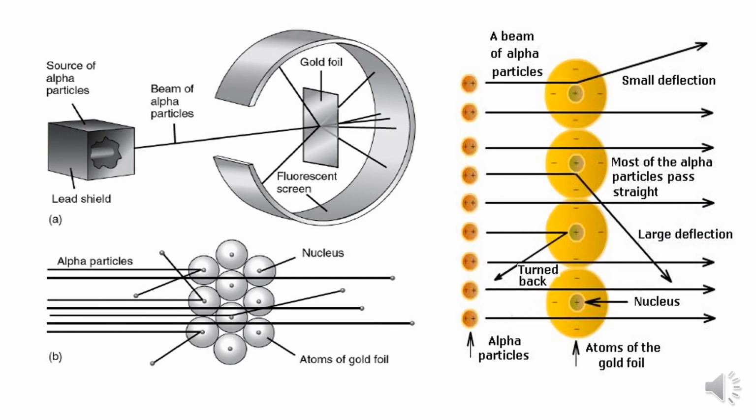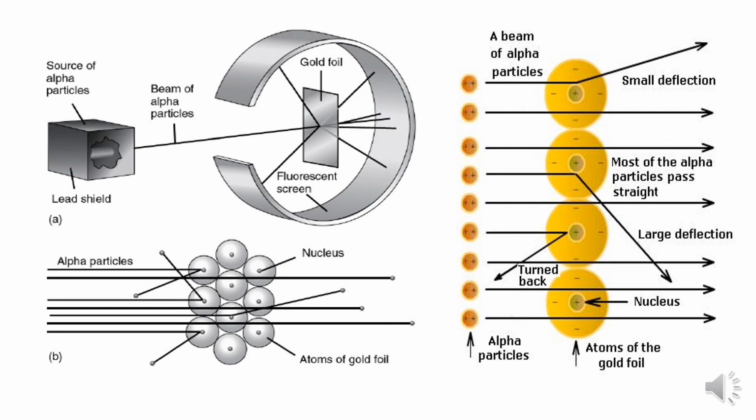If you observe this picture clearly, you can see that these atoms, the yellow color, are nothing but atoms of gold. Small particles are nothing but alpha particles. When these particles got a chance to come near the nucleus, they deflected at small angles.